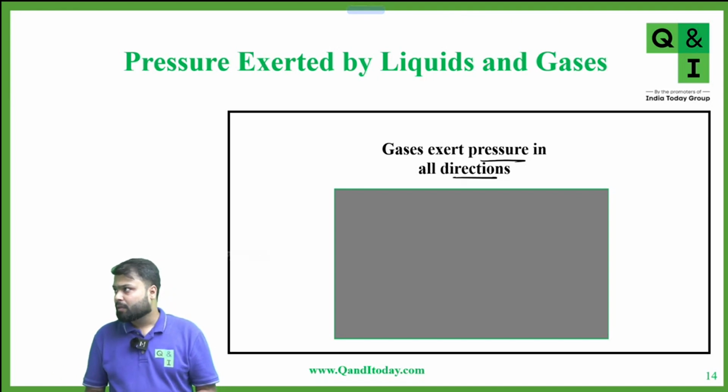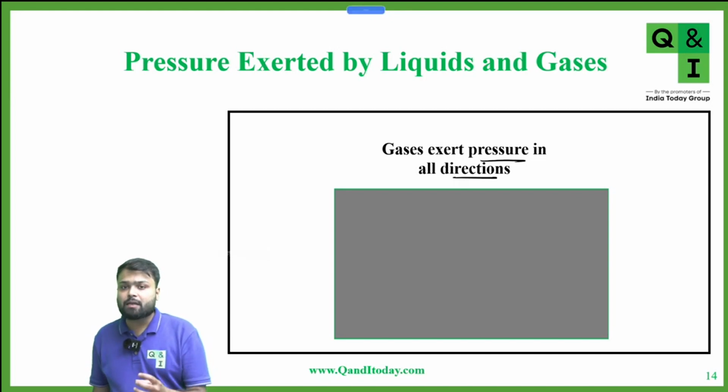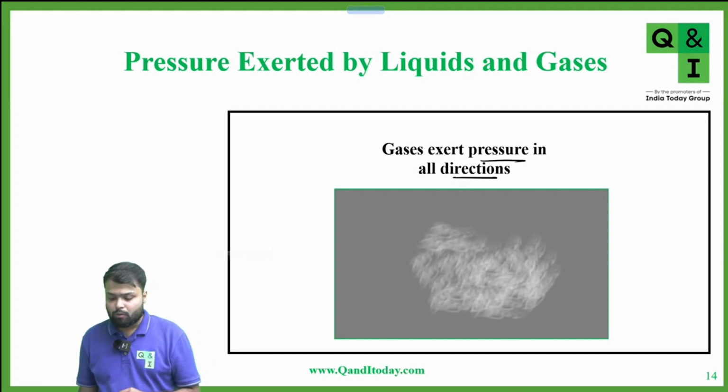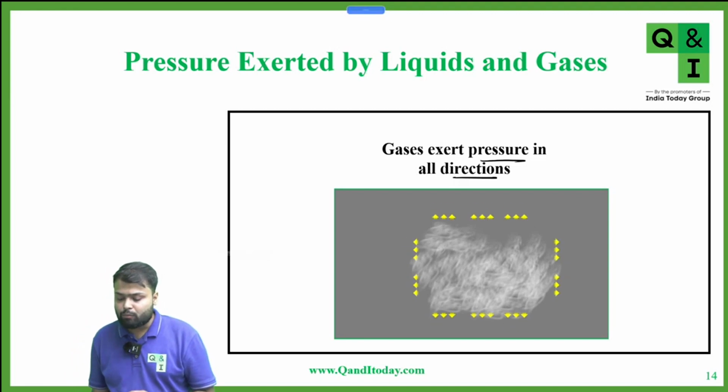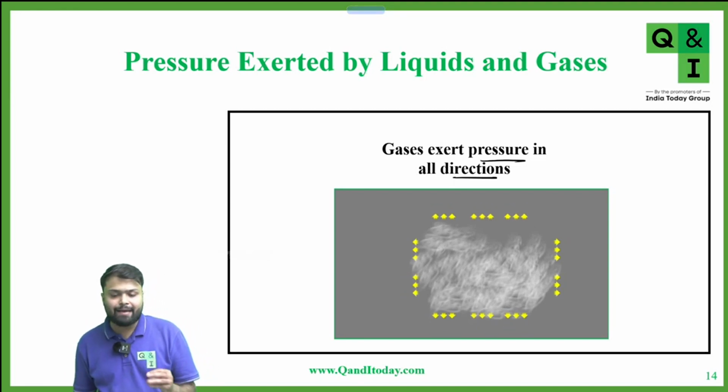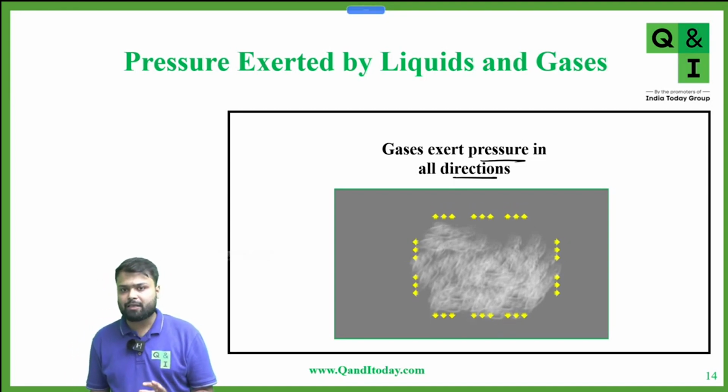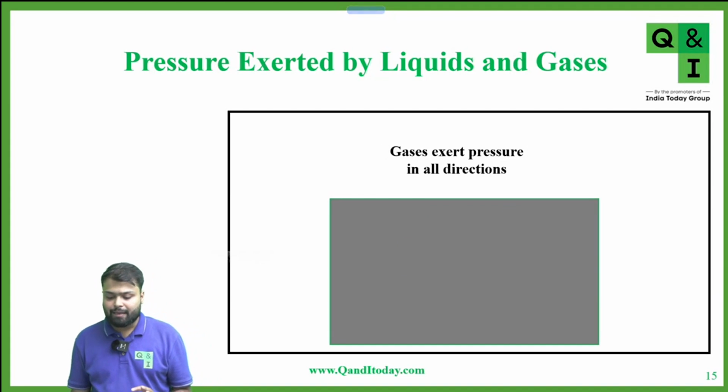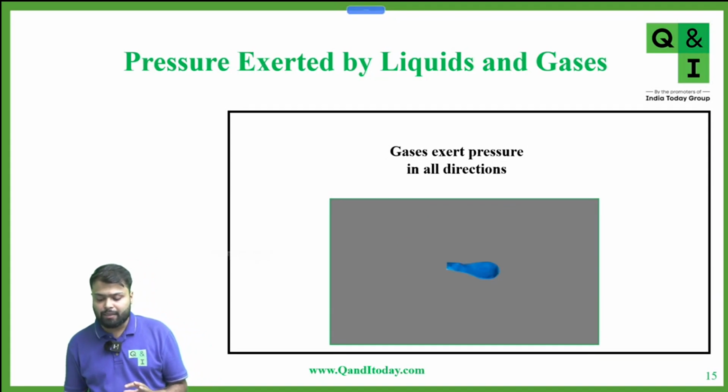Yes or no? It means there is a random motion of the gas. So gases exert pressure in all directions, because of the random motion the gas will go here and there irrespective of the direction. Because of that, gas exerts pressure in all directions.